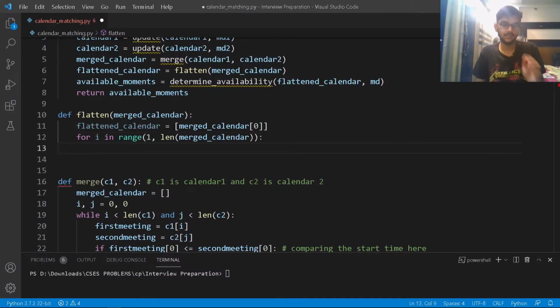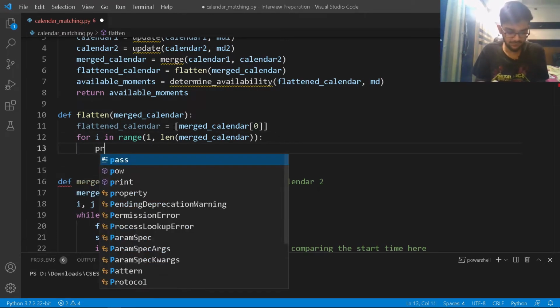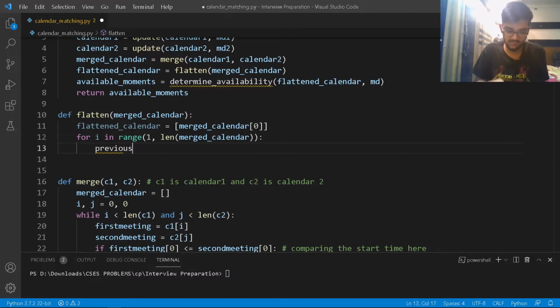For I in range 1 till the length of the merged calendar, what I'll try to do is first create a few variables so as to simplify the process and not make it complex, right? So my previous meeting is going to be flattened calendar of -1. Well, what does -1 mean? Instead of writing -1, I'll just write length of flattened calendar -1.